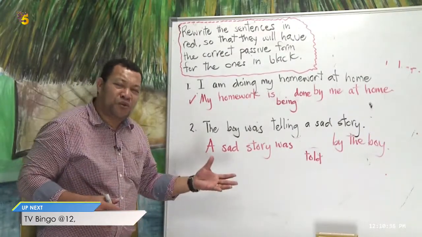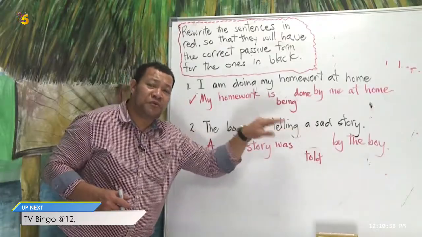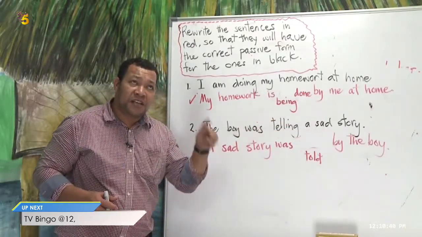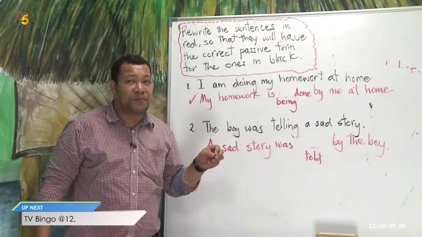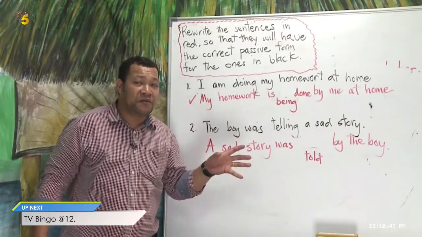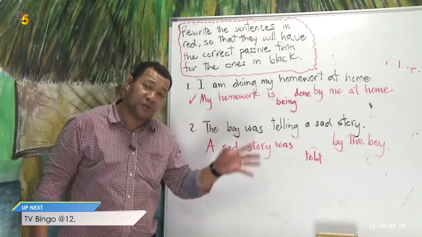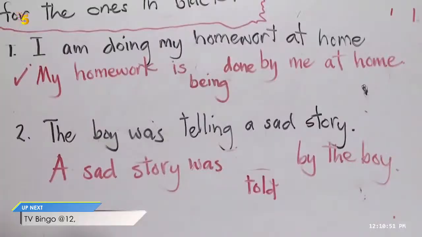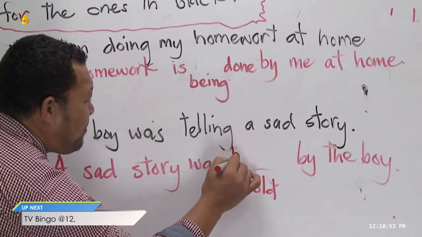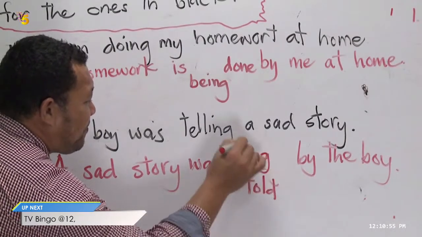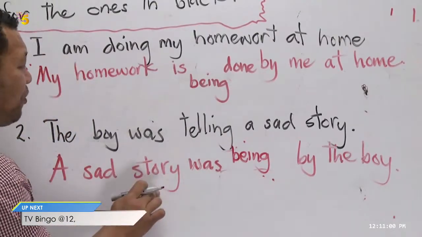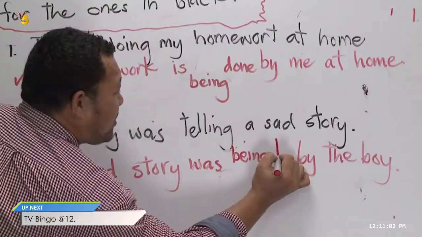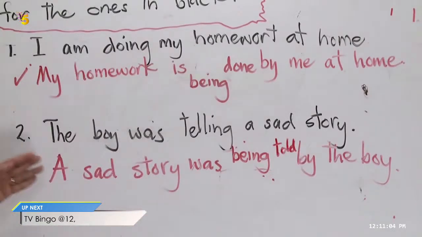Think of the rule. When you remove the ing from the verb, you think that there should be a verb added to this sentence to replace the ing form of the verb. So what's the word? Very good. You're missing being here. Then the sentence is, a sad story was being told by the boy.